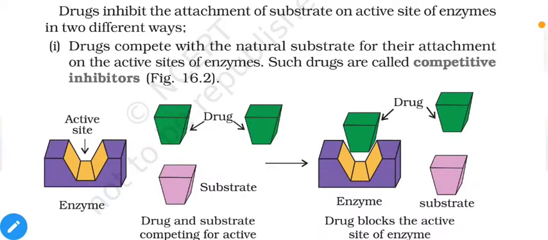Notice here we have substrate with pink color, drugs with green color. Both of them share similar shape, so both of them can fit in the active site of enzyme. So they will compete with each other, and if the drug molecule occupies the active site first, then substrate molecules are not able to attach, and that's why our reactions can be inhibited.